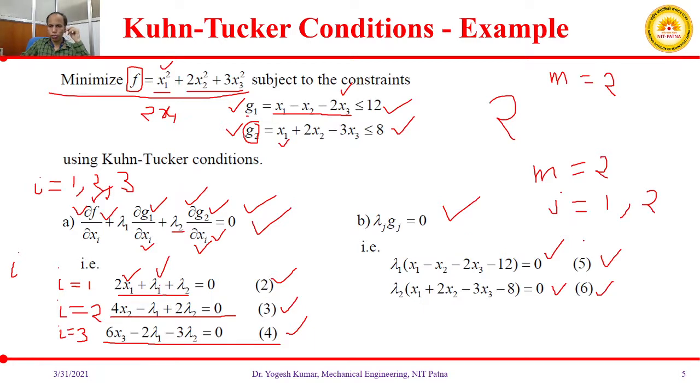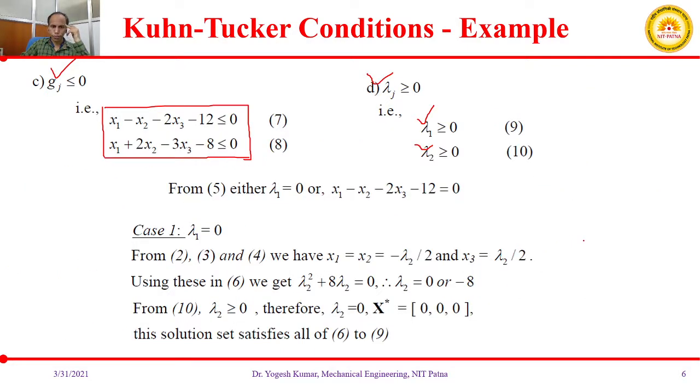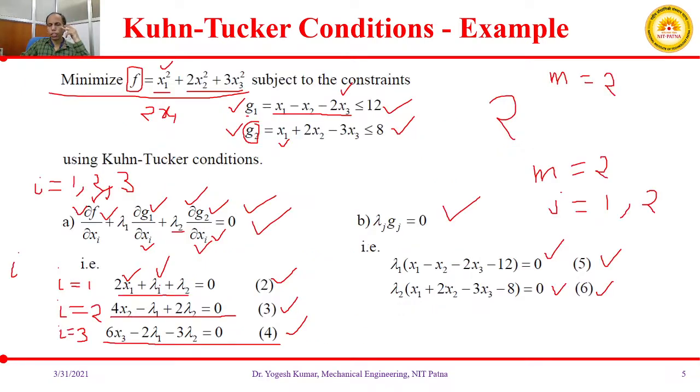So now try to see in equation number 5. We can see that these are the multiplication terms. So either of these two, that is lambda 1 or x1 minus x2 minus 2x3 minus 12, either one of these should be equal to 0.